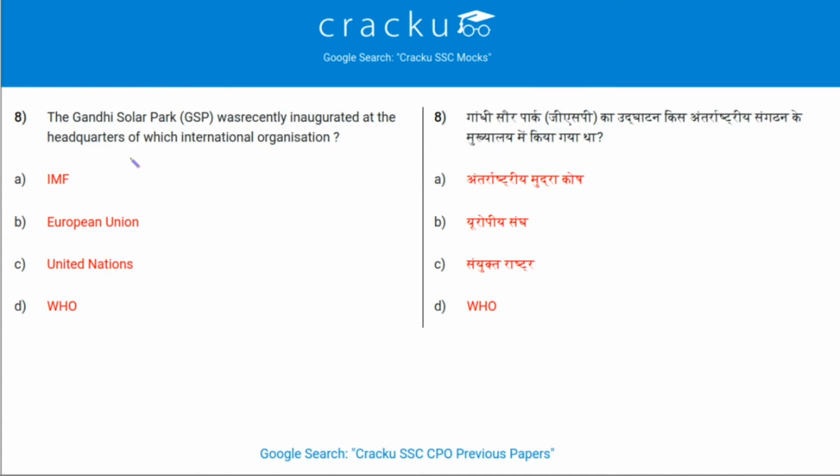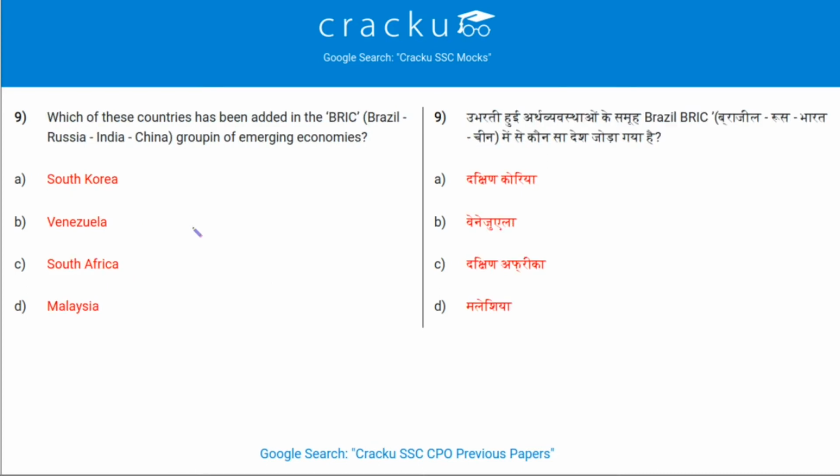The Gandhi Solar Park, that is GSP, was recently inaugurated in the headquarters of which international organization? It was recently inaugurated in the headquarters of the UN, that is United Nations. Which country has been added in the BRIC, which stands for Brazil, Russia, India, China group of emerging economies? Primarily it was BRIC with a small s, now it is BRICS with capital S, and S represents South Africa. Option C is the correct answer.